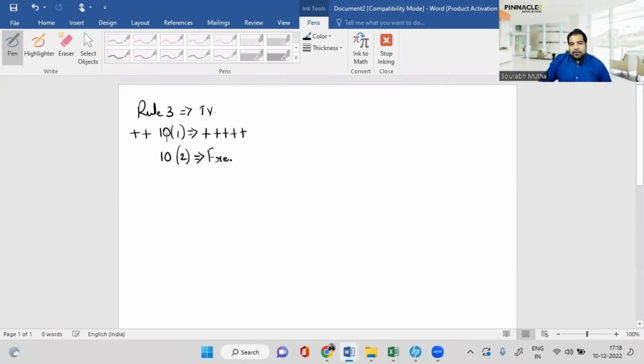One is freight. That means when the batteries are coming from China, either by ship or by air, some amount has been paid for freight that you have to add, plus insurance amount you also have to add. So basically, freight means the cost of transportation, loading, unloading, everything till they reach the port of India. So all that you have to add, and insurance you have to add, that is given under a rule called 10.2. So rule 3, 10.1 and 10.2.